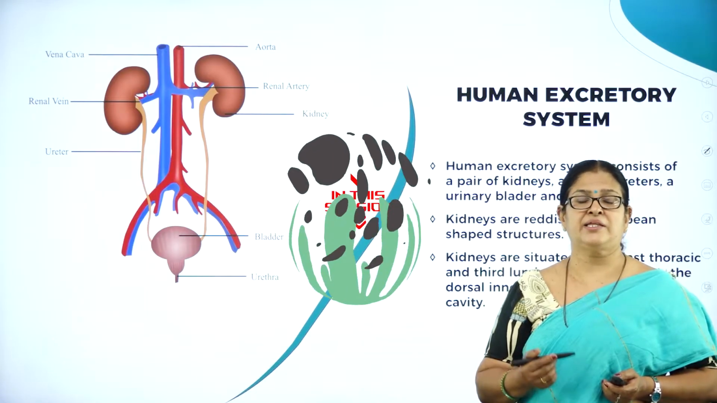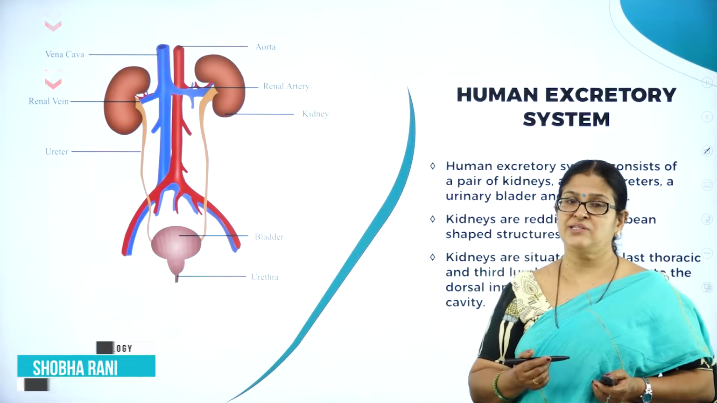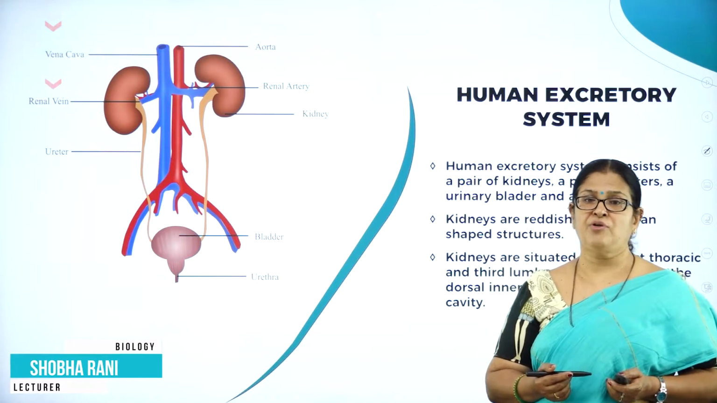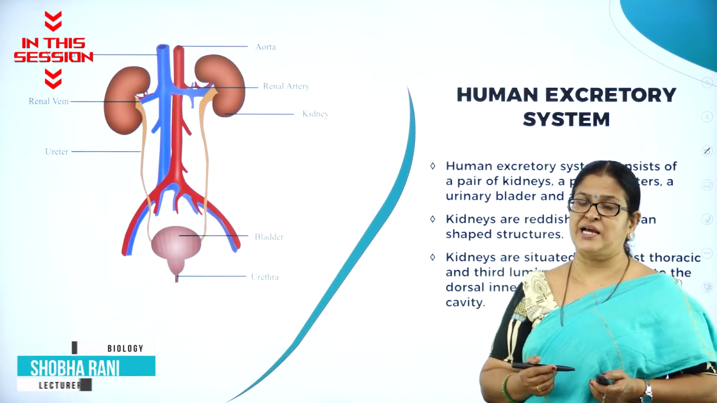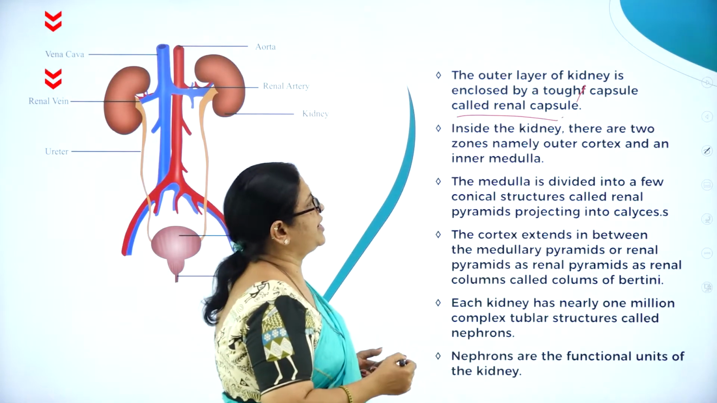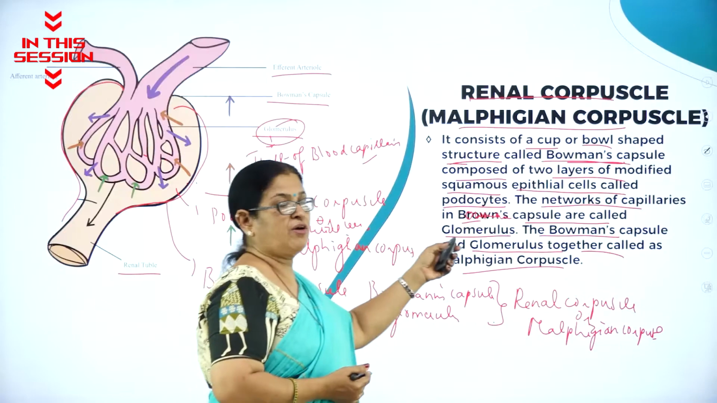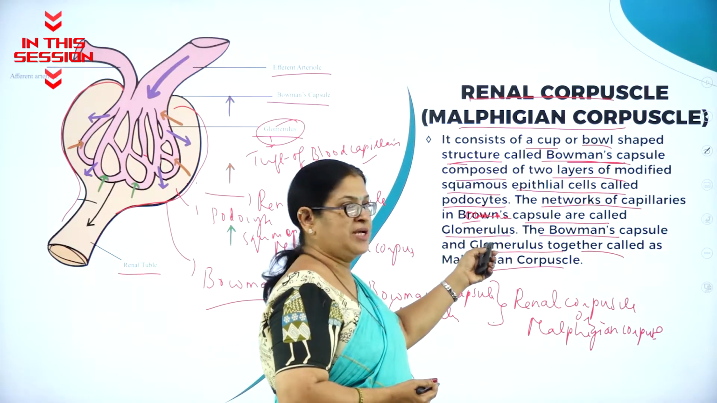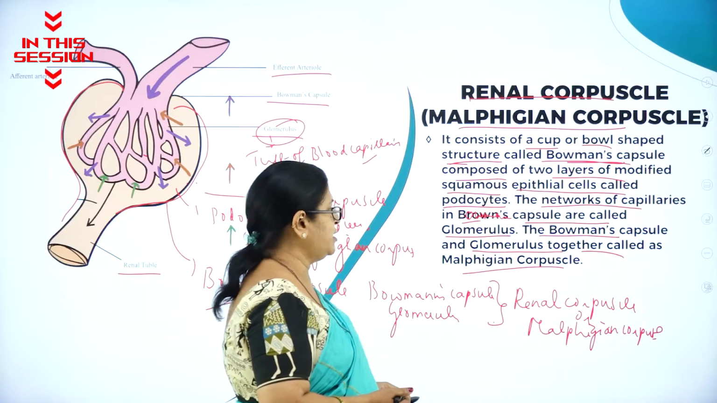Ureotelic animals are the animals which eliminate the excretory waste, that is the nitrogenous waste, in the form of urea, and the classical example for ureotelic animals is human beings. The outer layer of kidney is enclosed by a tough capsule called renal capsule. So the network of capillaries are called glomerulus. The Bowman's capsule and glomerulus together is called as Malpighian corpuscle.